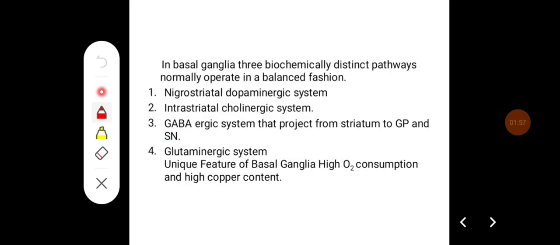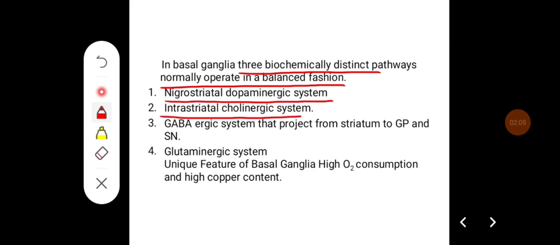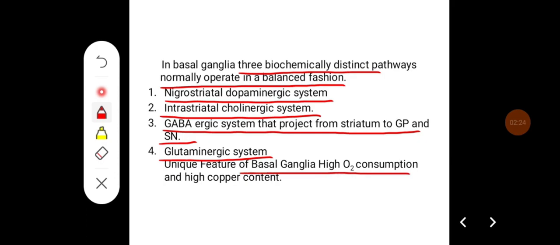In the basal ganglia, three or four biochemically distinct pathways normally operate in a balanced proportion, that is, the nigrostriatal dopaminergic system, intrastriatal cholinergic system, GABAergic system that projects from the striatum to globus pallidus and substantia nigra, then the glutaminergic system. The unique feature of basal ganglia is high oxygen consumption and it has a high copper content.